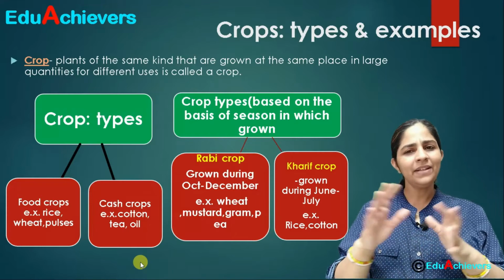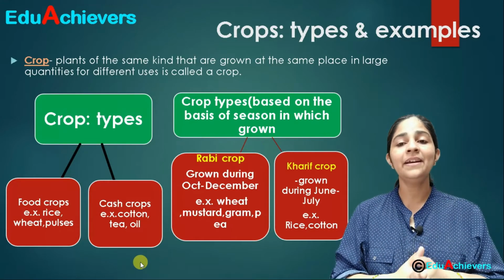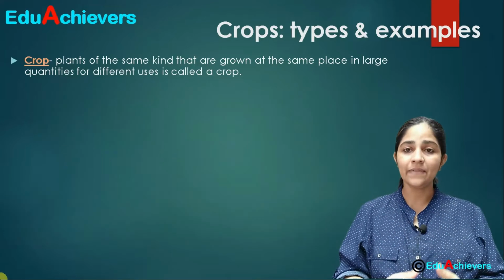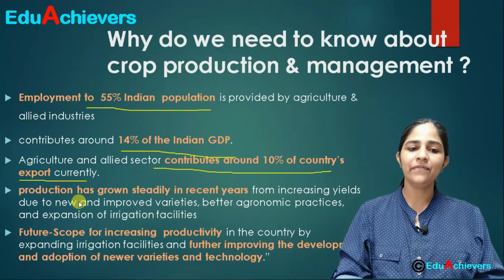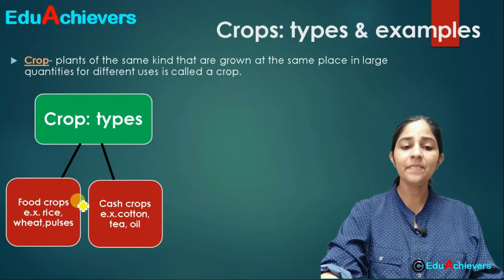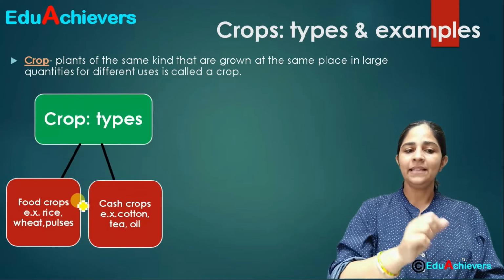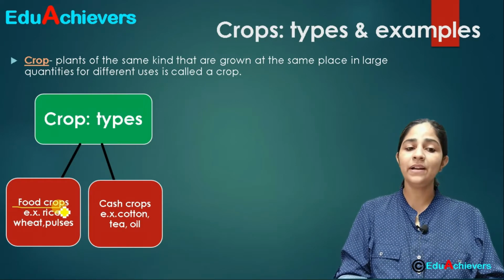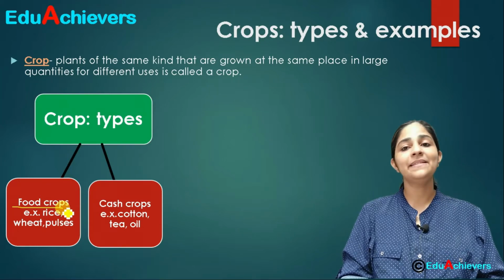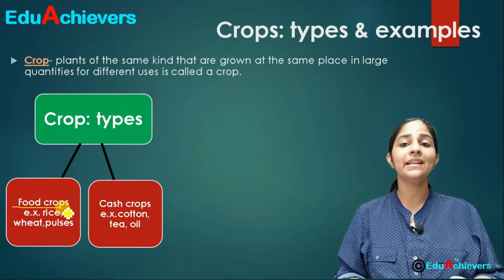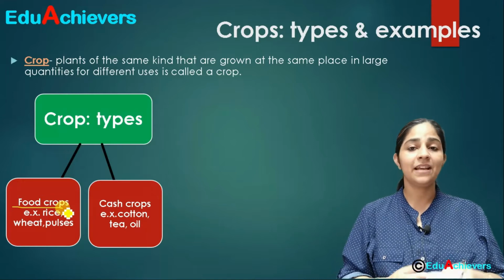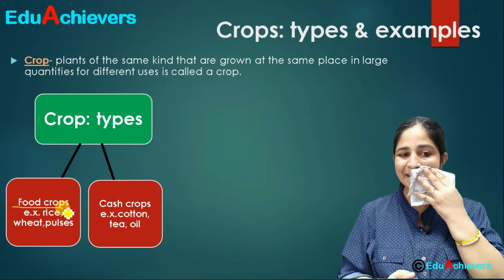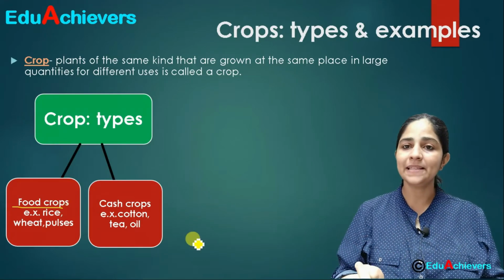Correct? There are different types of crops which the farmers grow. The basic types are these. The first one is food crops and cash crops. The food crops, as the word itself indicates, are the crops which we grow for getting food grains, like rice, wheat, pulses.